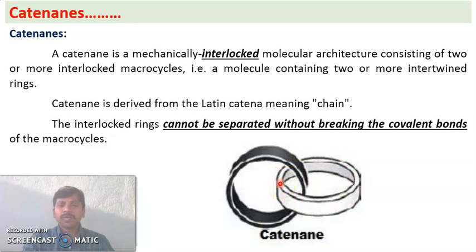Another important property of catenanes is that the interlocked rings cannot be separated unless we break the covalent bonds of the rings. If we want to separate these two rings, we have to break either this white colored macrocycle or this other macrocycle. We should break the covalent bonds, and only then can we separate these rings, as they are interlocked. This is in brief about catenanes.